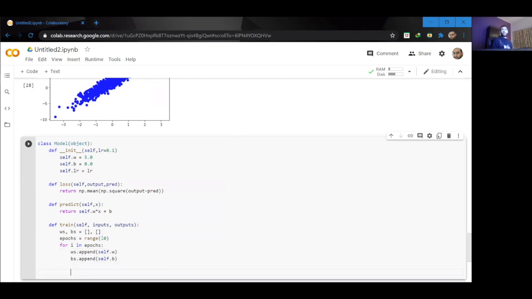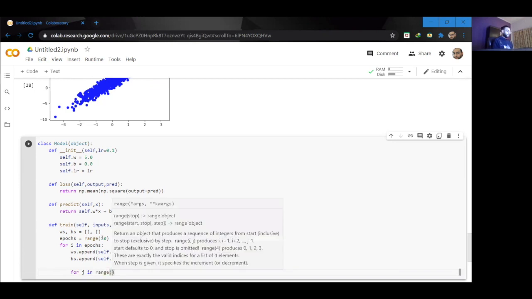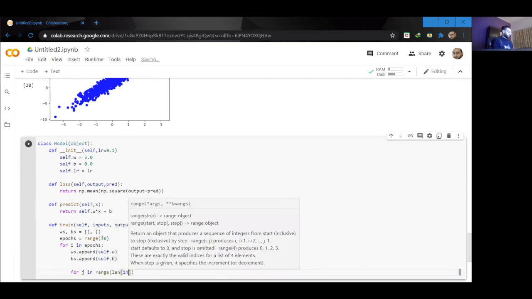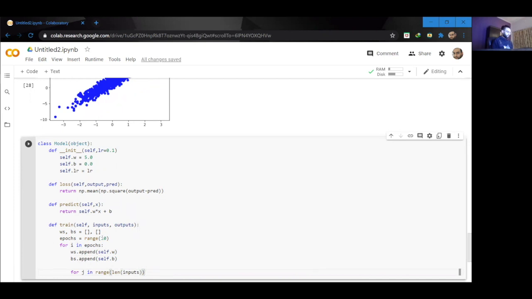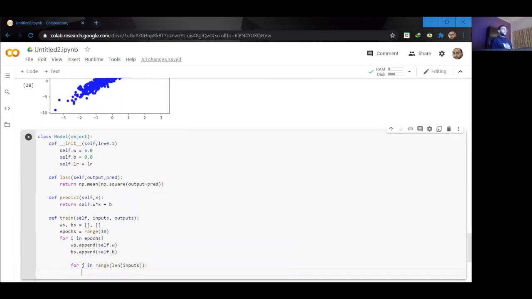Okay, so now what we need to do is iterate through our inputs. So I'm going to say for j in range, the length of our inputs. And inside there, I'm going to call another function called self.update.